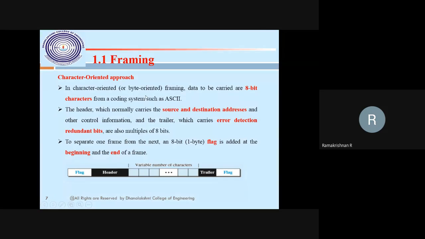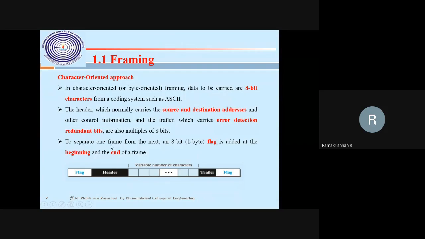So in character oriented framing, the data can be carried as 8-bit characters from a coding such as ASCII, American Standard Code for Information Interchange. ASCII, you know, that's the expansion, American Standard Code for Information Interchange. Then every frame has the header, source address and destination address, and other controls. The other controls are reduction and redundant bits. Suppose any error comes, then it will be a CRC code. Normally I said that.